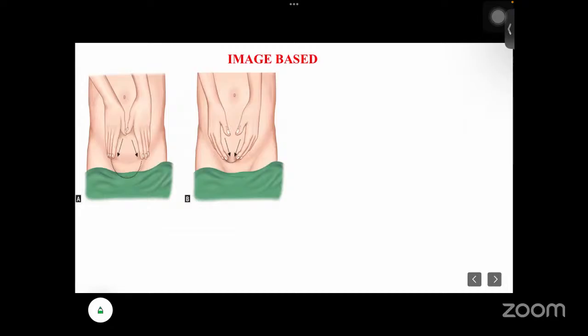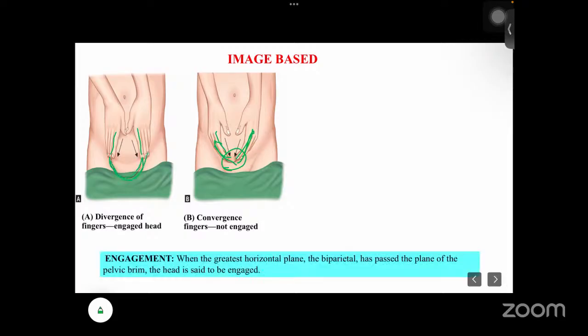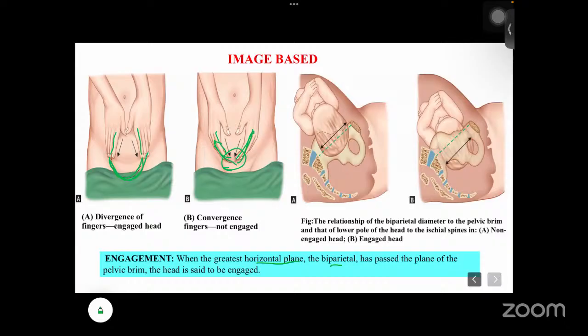Next, this is convergent and divergent. Which one is convergent? Convergent means this one, converging. When the examiner's hands are placed, these two will be converged. That means the head is still not engaged. Whereas if, while doing the examination, the examiner's hands get diverged, that means the baby's head is already engaged. You can see the baby's head already coming down. Engagement means that when the greatest horizontal plane, the biparietal diameter, has passed the plane of the pelvic inlet, the head is said to be engaged. You can see this in the image also.